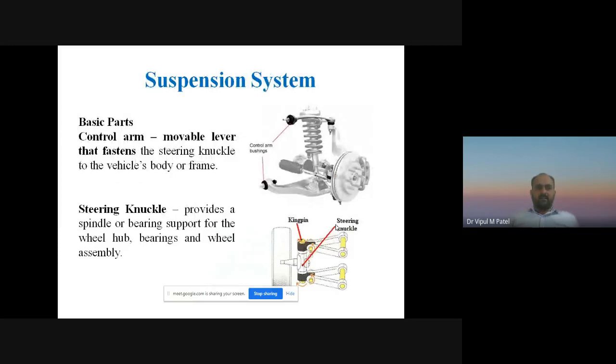Now, the basic parts of the suspension system that you can see in this figure are the control arm, and the bushing that you can see over here. You can see the movement of my mouse.